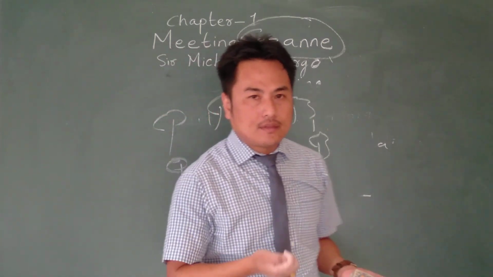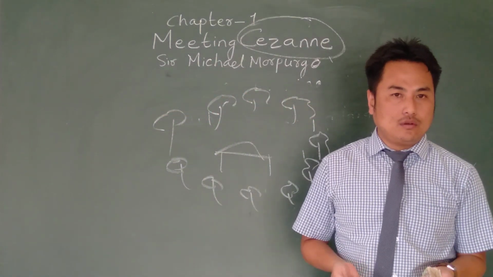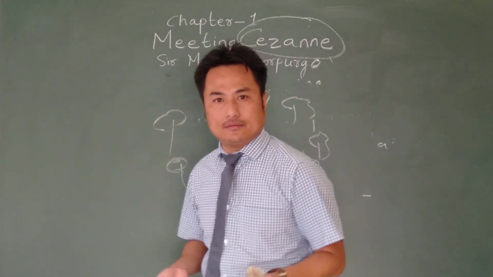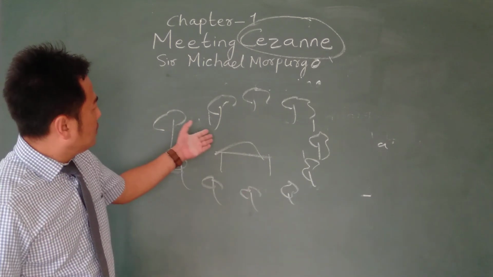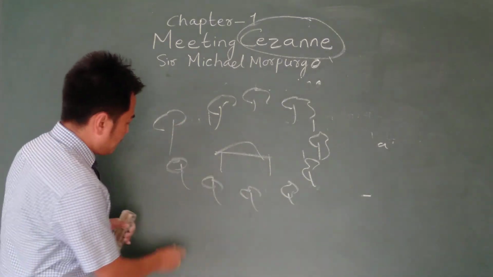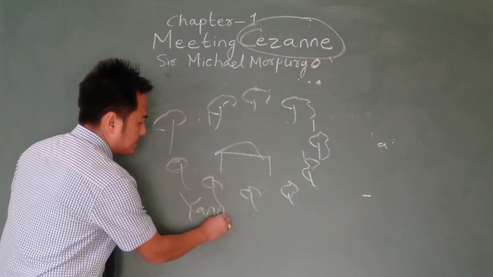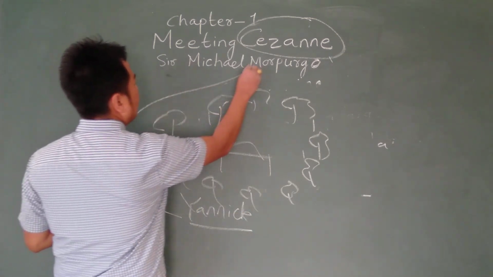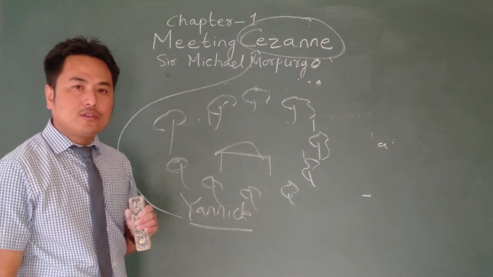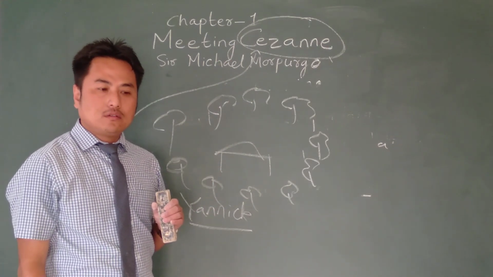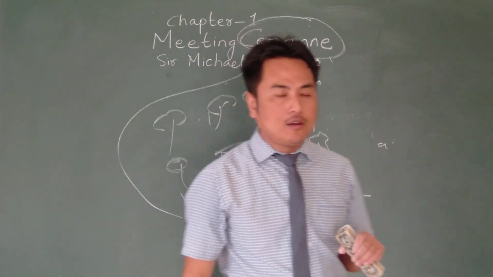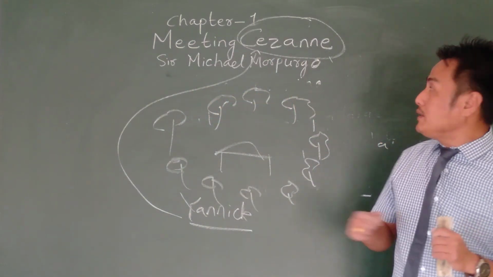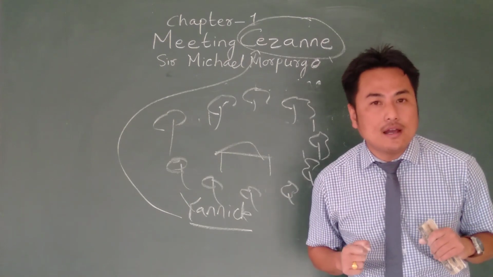He approaches him, and that painter is quite a bit taken aback, and he asks him, "Hello, young man, how come you are here?" Then Yannick asks him, "Are you the famous painter Cézanne that my mother used to talk about?" The painter, the old man, looks very puzzled. He doesn't say anything. He adds on, "My mother is very wise. She told me that you are Cézanne, the famous painter."